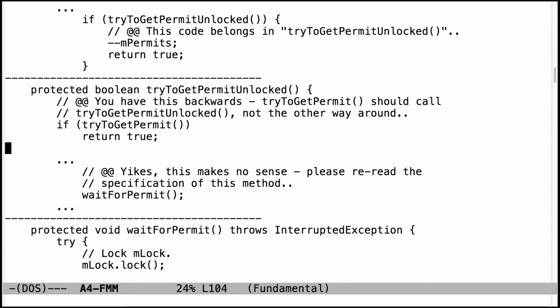At last, now we have tryToGetPermitUnlocked. This code was backwards. It was calling tryToGetPermit from within tryToGetPermitUnlocked, which is really confusing. I'm not even sure what that's supposed to do, but it's very confusing. And definitely don't call waitForPermit. This code here is just trying to see if it can do something in the fast path in order to grab the permit. It's going to check whether the state is such that it can get the permit and leave. So it shouldn't be doing any blocking or waiting. And if you read the spec, it says that.